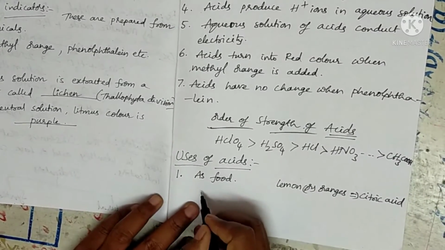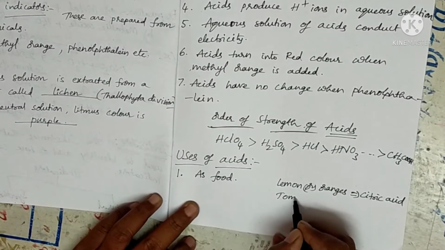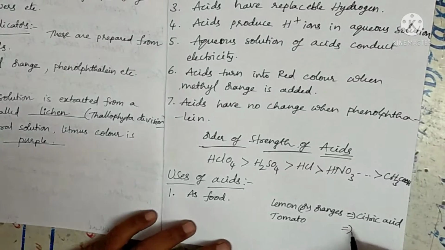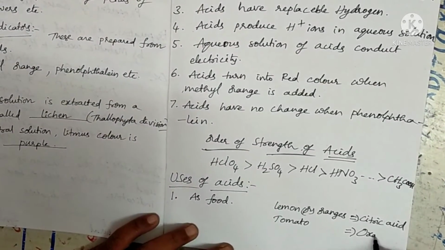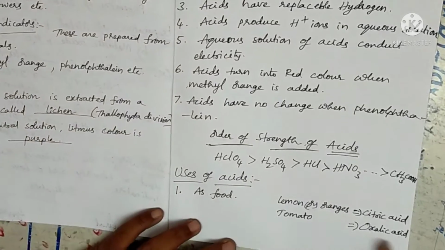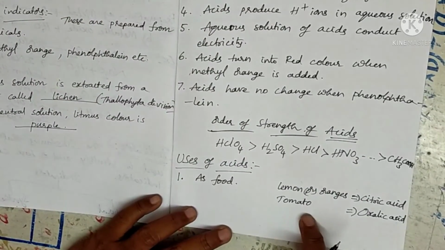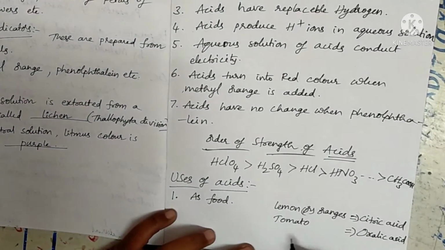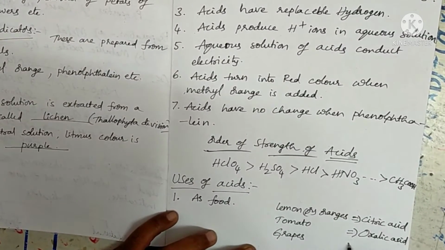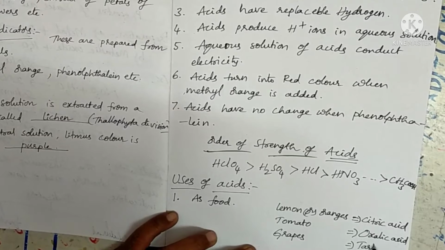Next, tomato. In tomato, which acid is present? Oxalic acid is present. So we are taking oxalic acid by eating tomato. Next, grapes are there. In grapes, tartaric acid is present.